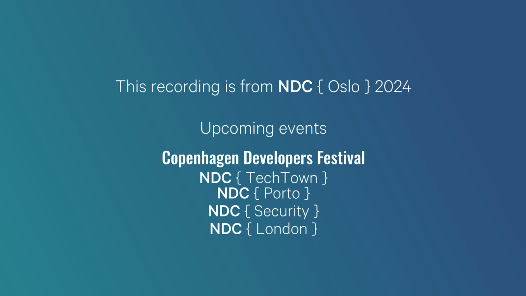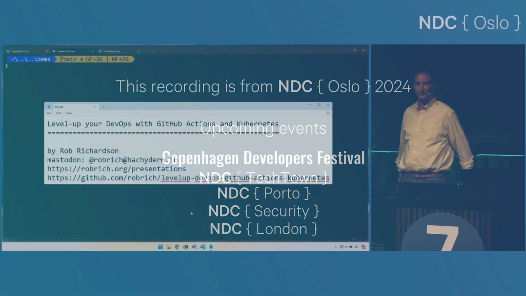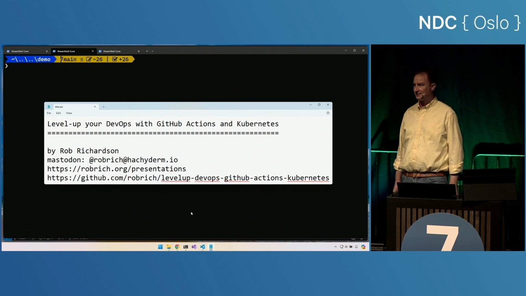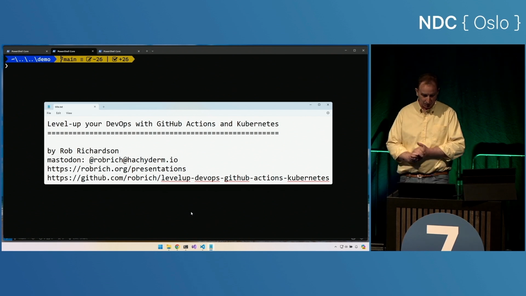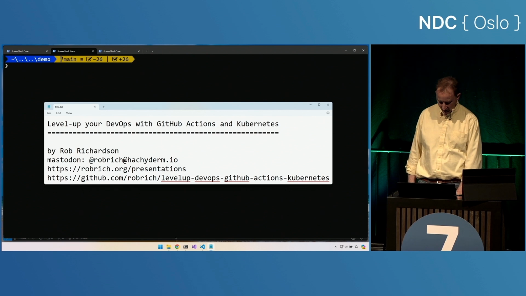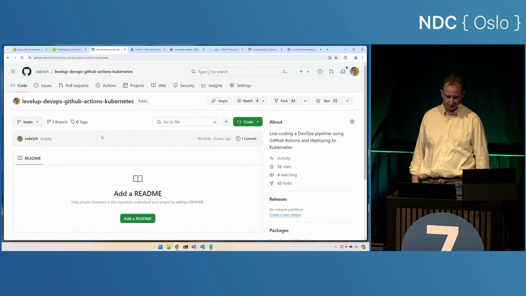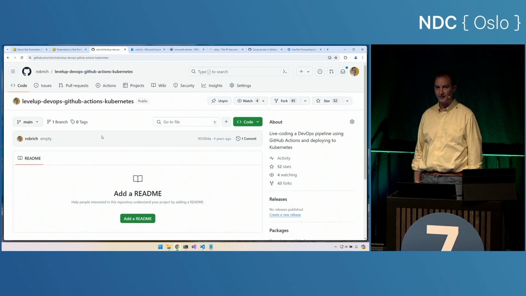I'm really excited. This is the part where I tell you I am definitely going to post the slides on my site tonight. Except for in this talk, there are no slides. But the cool part is the code that we're going to build today is already online at github.com/robrich. Level up DevOps, GitHub Actions, and Kubernetes. Here it is.